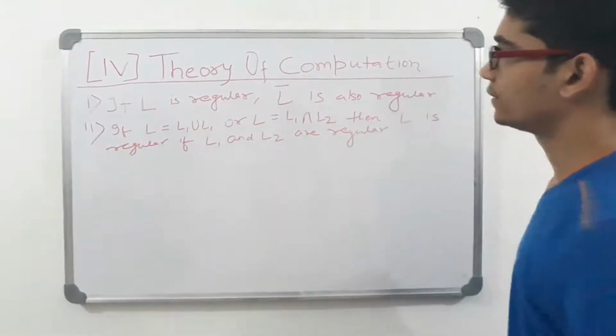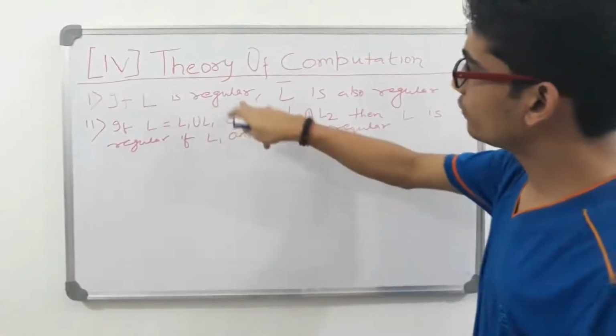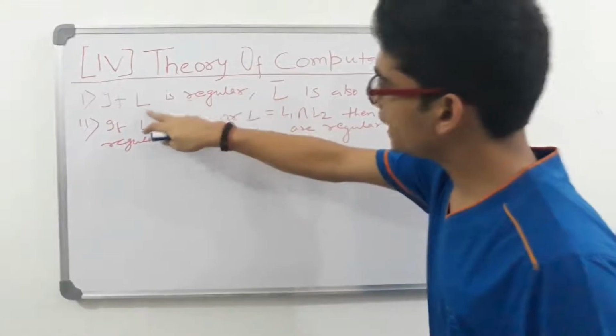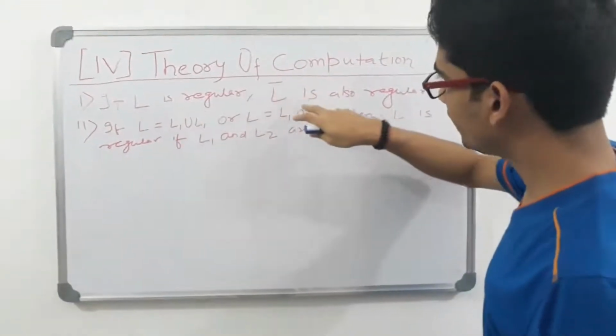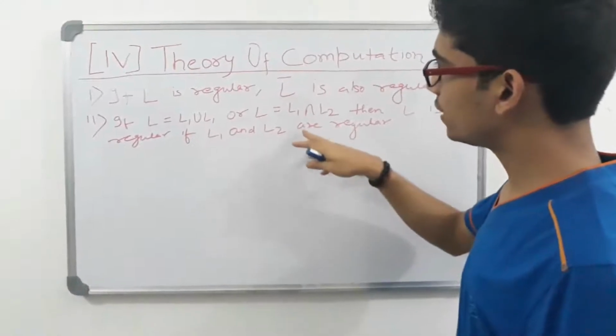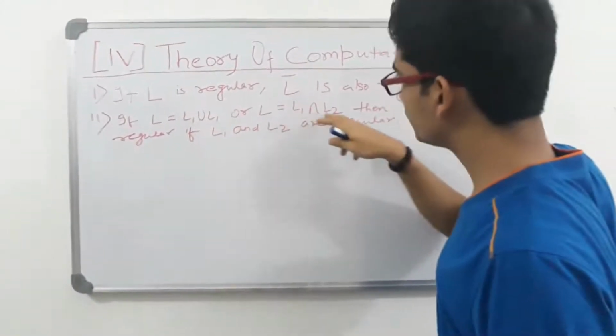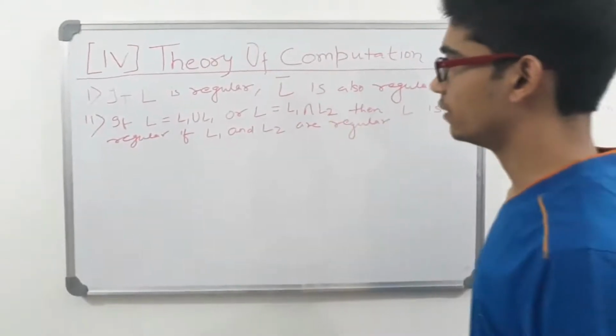Okay, see these 2 points: if L is regular, the complement of this language L, that is L complemented, is also regular, and if L1 and L2 are regular, then the union of these two languages or the intersection of these two languages will be regular.